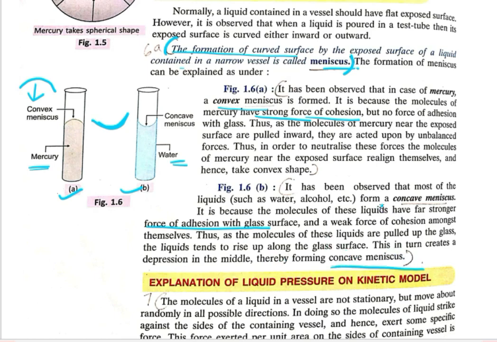So remember these two examples. When the liquid has a strong force of cohesion but no force of adhesion, it will form a convex meniscus. Whereas it will form a concave meniscus when it has a stronger force of adhesion with the glass surface and a weaker force of cohesion among themselves. This is the condition. So you can write the condition also, the condition for concave meniscus and convex meniscus.